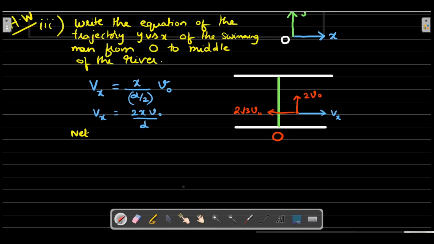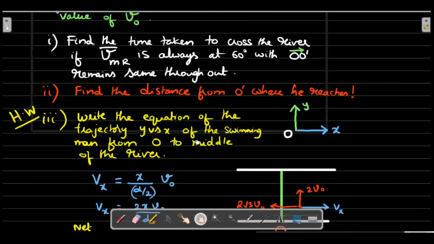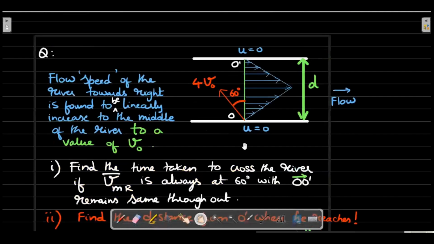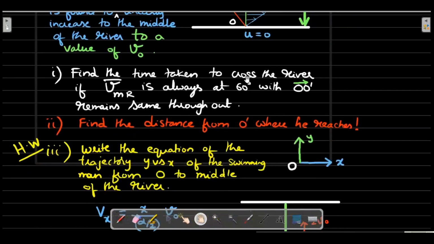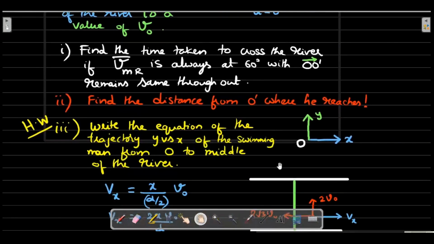So we're back again. I'll just give you a brief of the thing. We were looking at this problem from 2 or 3 lectures back on the riverman situation where the river flow is non-uniform. It was given as linearly varying. You can pause and see this one at a later stage to check which function it is. The homework question that I was trying to discuss is to get the trajectory equation of the motion of the boat or the person.